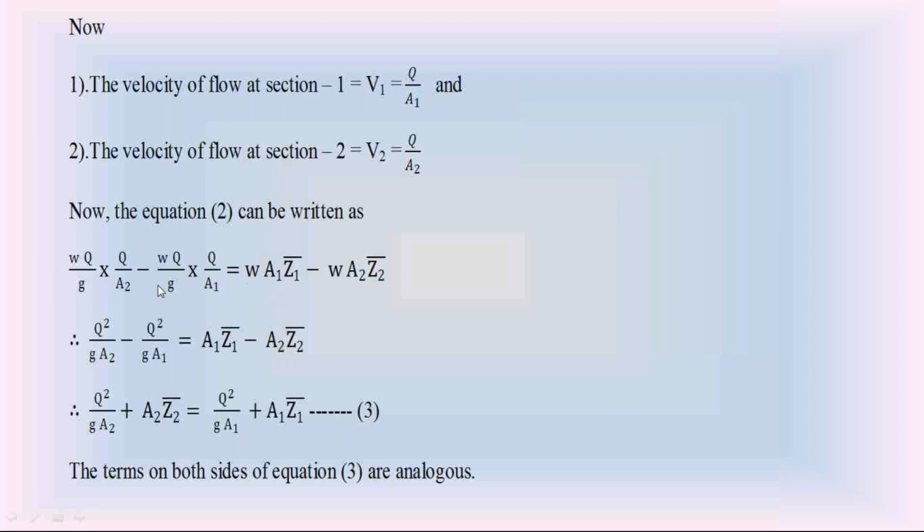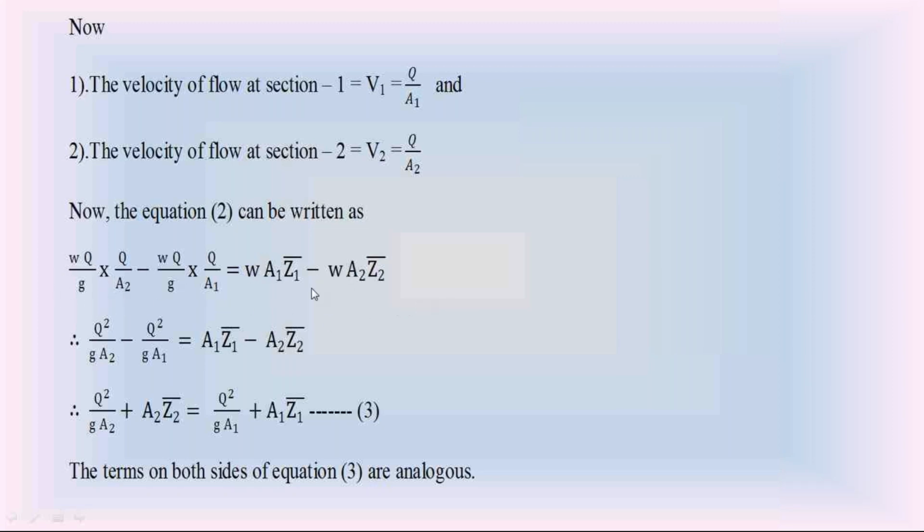Then this left hand side becomes W into Q square by g A2 minus W into Q square by g A1 is equal to W A1 Z1 bar minus W A2 Z2 bar. Cancel this W, the unit weight of water, on both sides.